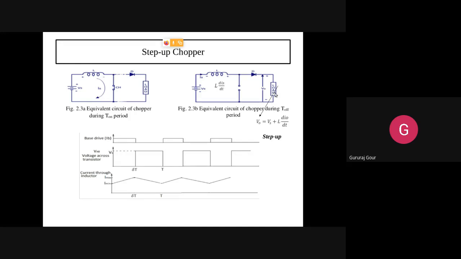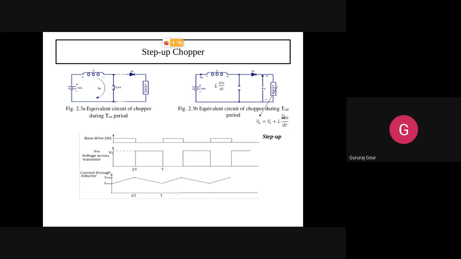So what is the total output voltage you are getting? The output voltage waveform I have not shown here. Total output voltage V0 equals Vs plus this one. We are adding the input DC voltage Vs and the inductance voltage. That's what a step up chopper is. Very important key point: how are we realizing this in the step up chopper?